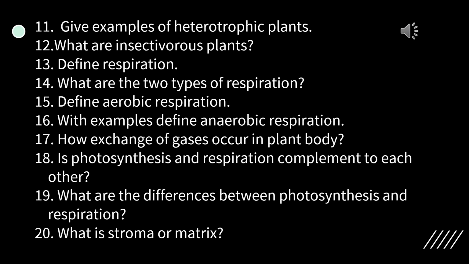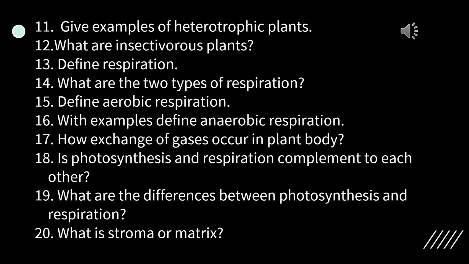Organisms such as human beings, animals and plants respire aerobically. That means with the help of air. Number 16. With examples, define anaerobic respiration. The type of respiration in which glucose is broken down in the absence of oxygen is called anaerobic respiration. Microorganisms such as yeast and some bacteria respire anaerobically. That means without air. Such organisms are also called anaerobes.